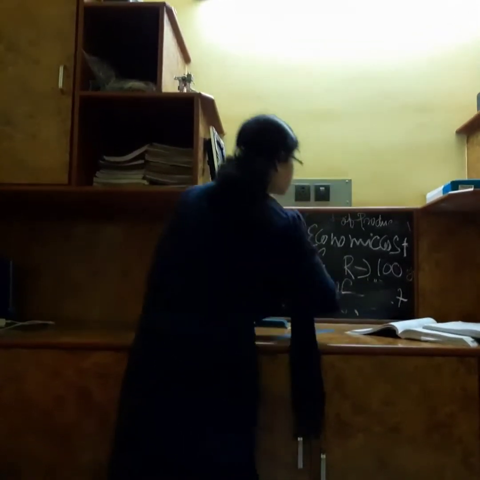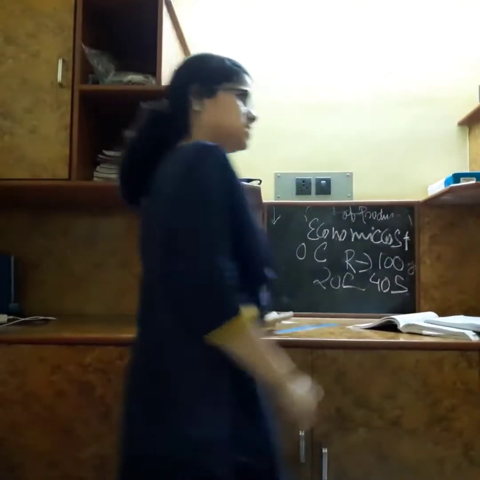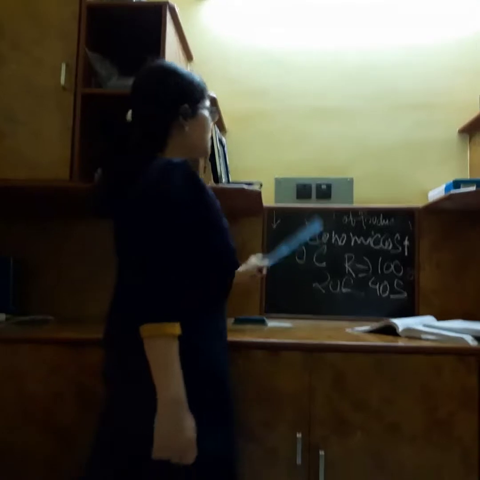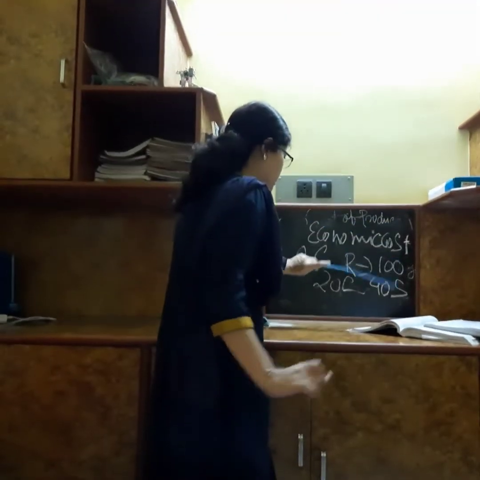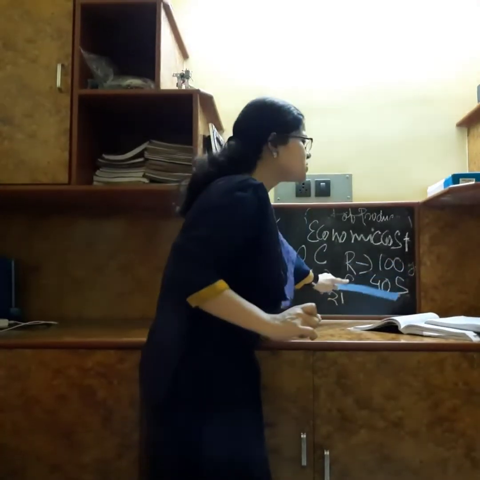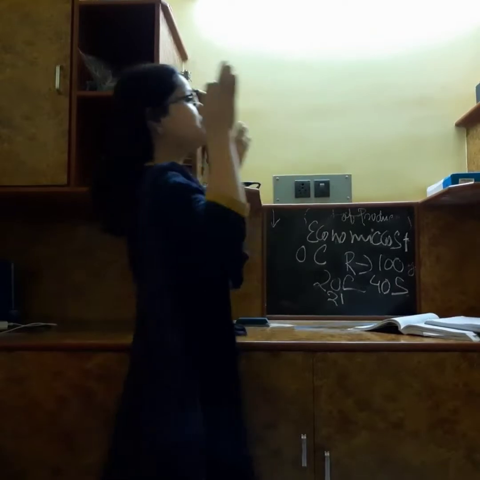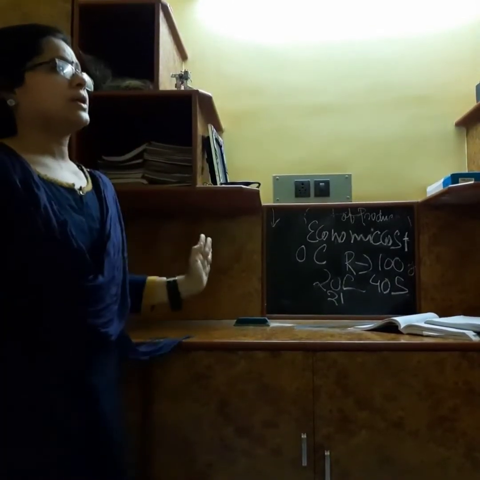20 clothes can be made. And 40 shirts can be made. Okay. Now, if I want to produce one more clothes, then I have to sacrifice 1 unit of shirt. Okay, because both cannot be done together.